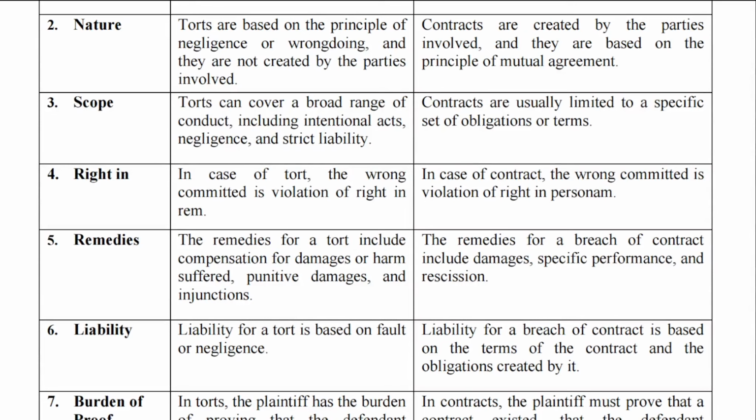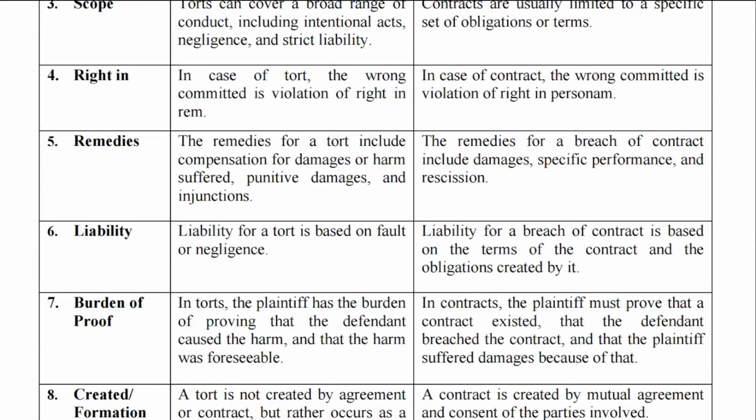Fourth point, right in. In case of a tort, the wrong committed is violation of right in rem, whereas in case of contract, the wrong committed is violation of right in personam. Fifth point, remedies. The remedies for a tort include compensation for damages or harm suffered, punitive damages, and injunctions. Whereas the remedies for a breach of contract include damages, specific performance, and rescission.